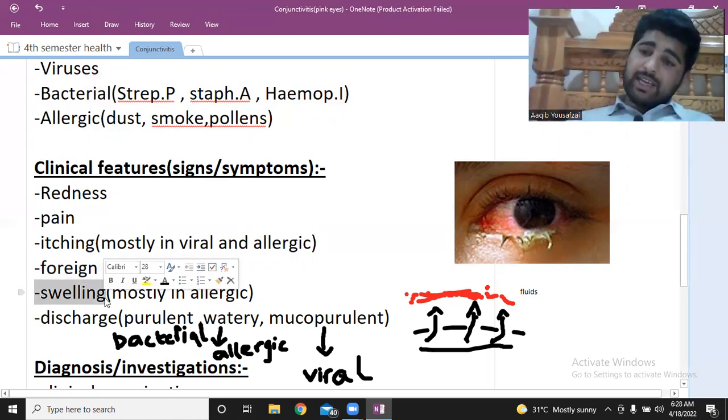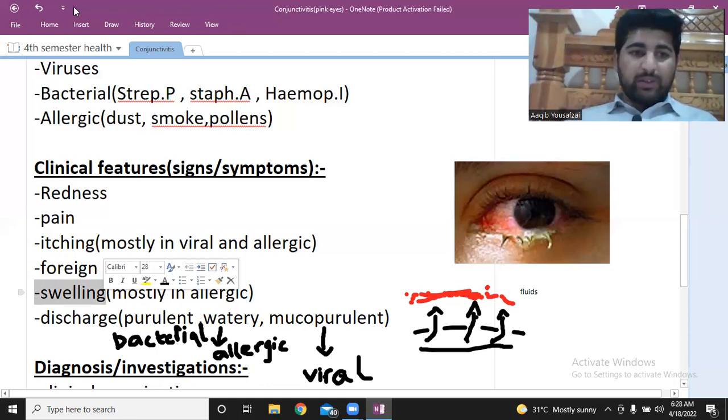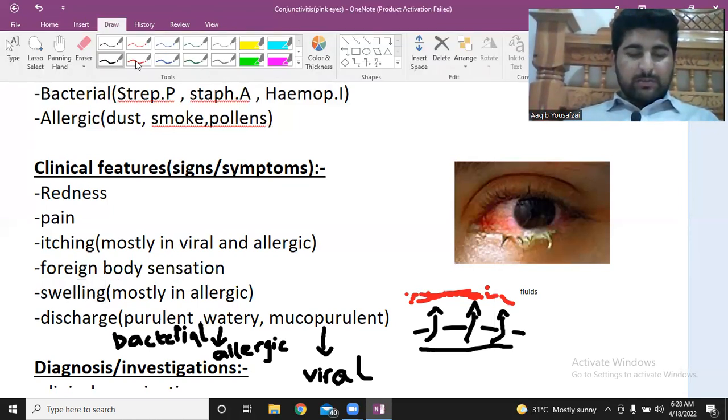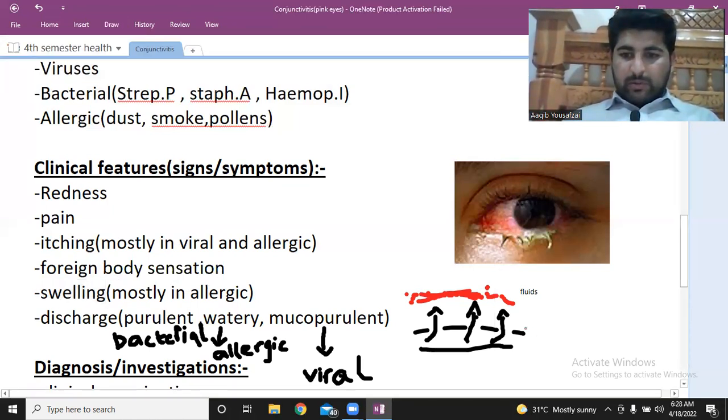Why it is in allergic conjunctivitis, I told you about that. For example, there is this artery, and suppose this artery is in your eyes.